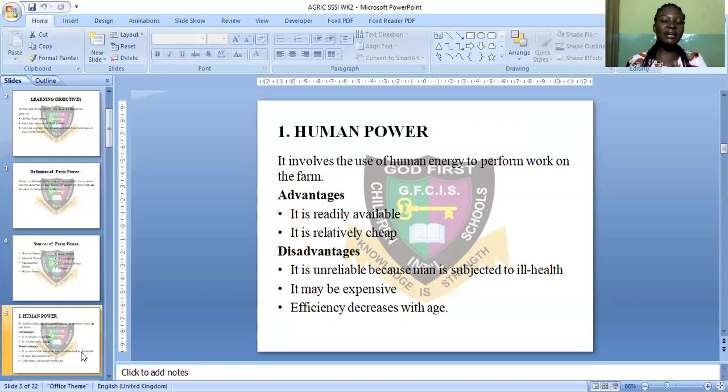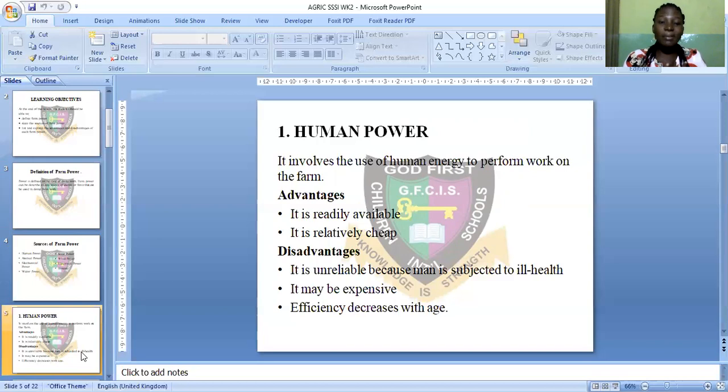Now, let's see the disadvantages. One, it is unreliable because man is subjected to ill health. Man can fall sick. Man can experience fatigue. So human power is unreliable.